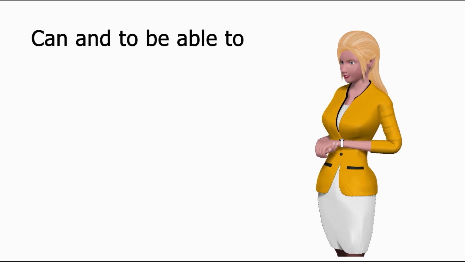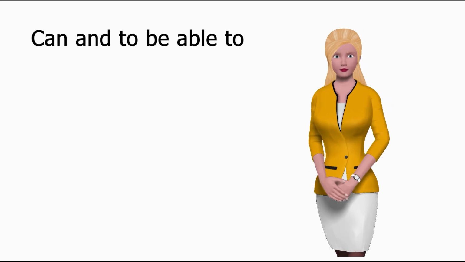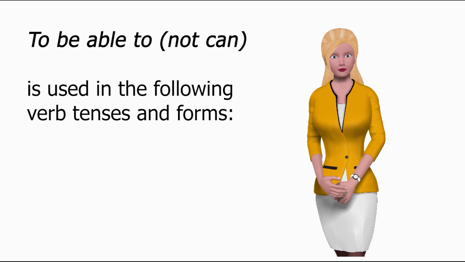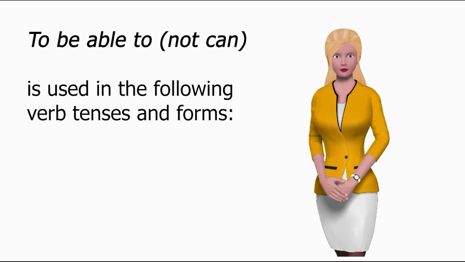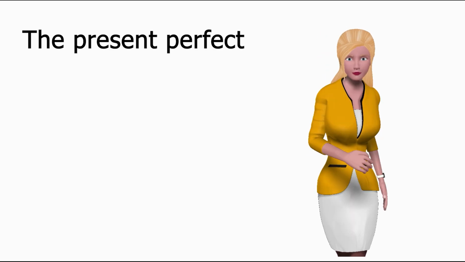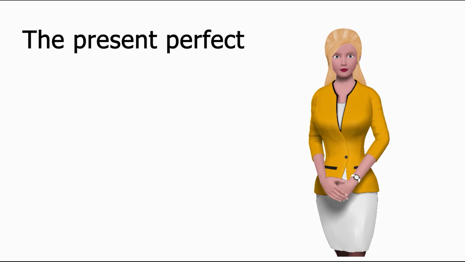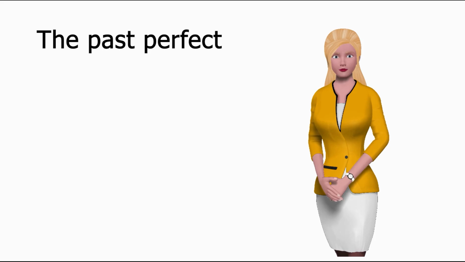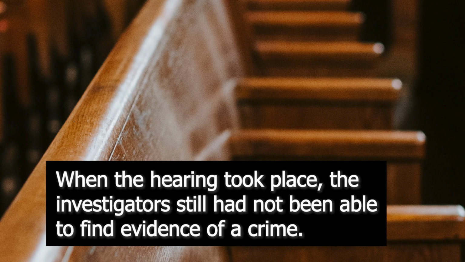Can, and to be able to. To be able to, not can, is used in the following verb tenses and forms. The present perfect. I haven't been able to contact her. Her line is always busy. The past perfect. When the hearing took place, the investigators still had not been able to find evidence of a crime.